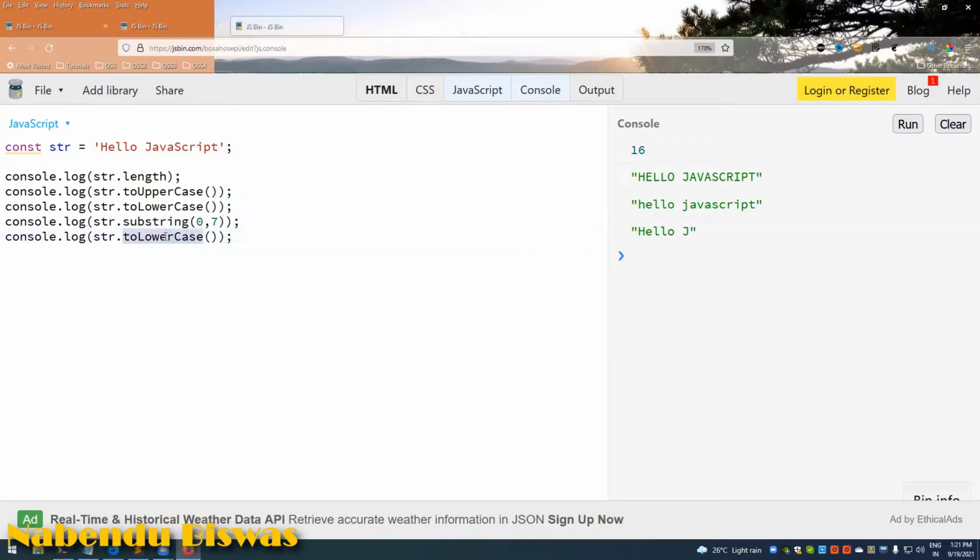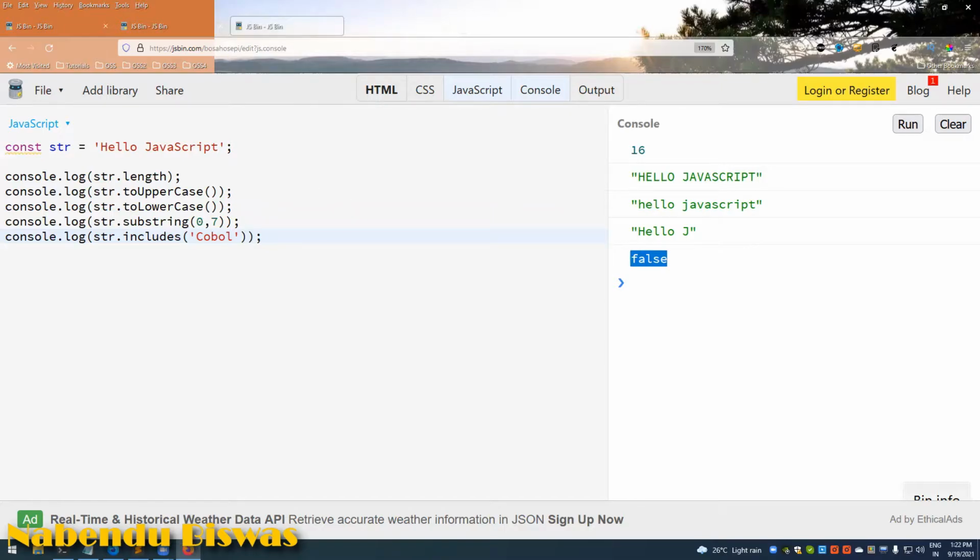So str dot includes is there, which I will do with Java. It checks whether it is present or not, and it will give true or false depending on that. So Java was present because this is present. Overall I'll do, and it is false, because it is nowhere there, it is not there like this.